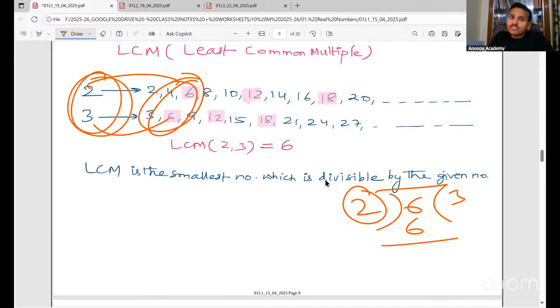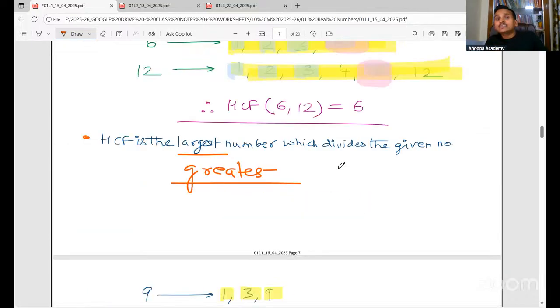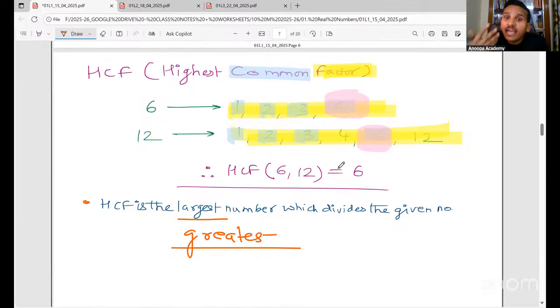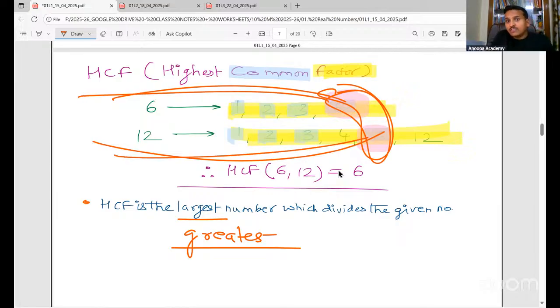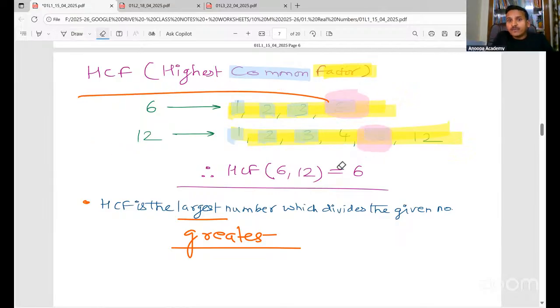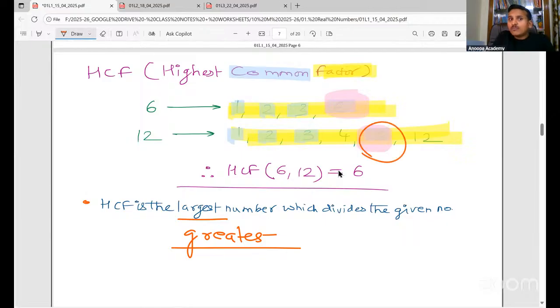So LCM is the smallest number which is divisible by the given numbers. But what about HCF? It is the largest number which divides. See, this is dividing these two. This is dividing both. See, this is not divisible. If you observe carefully, 6 is not divisible by 12. 12 cannot divide 6. Yes or no?